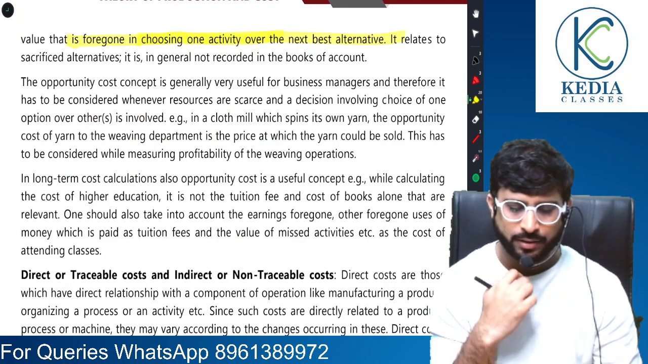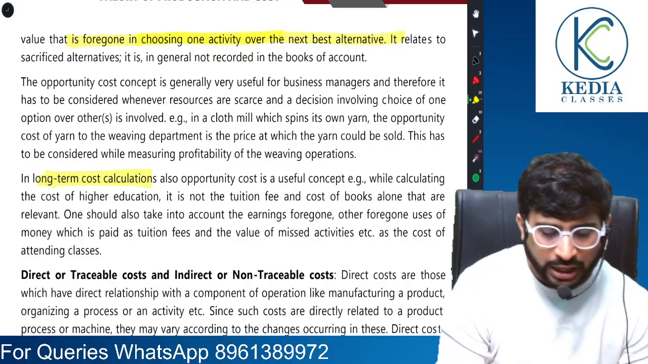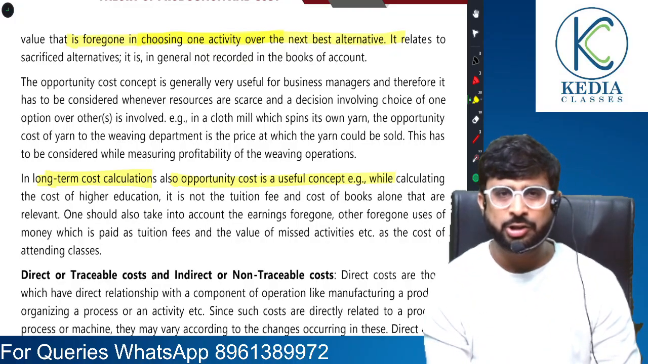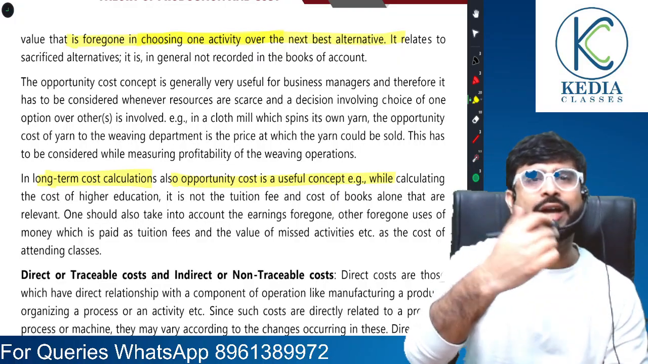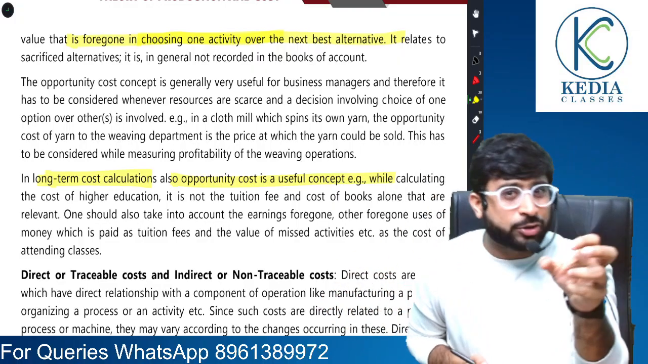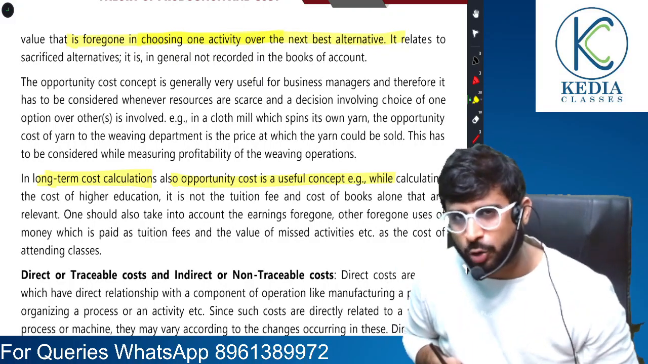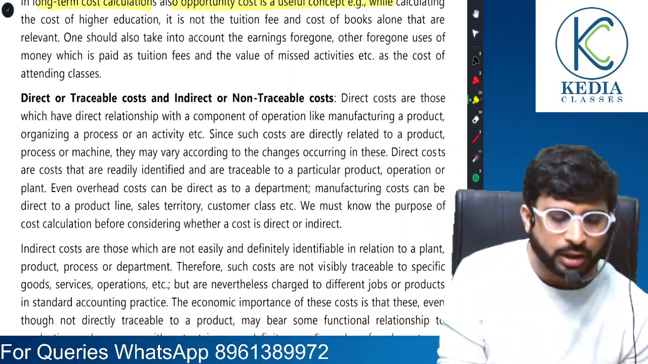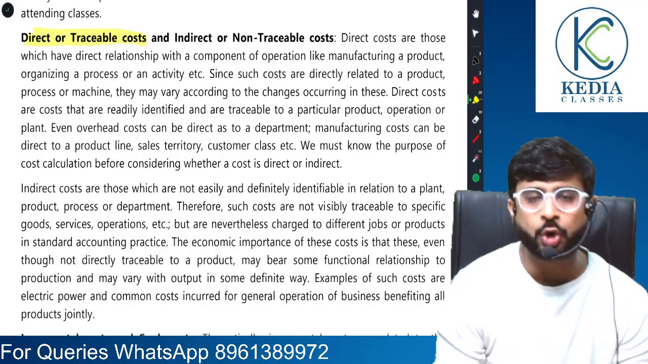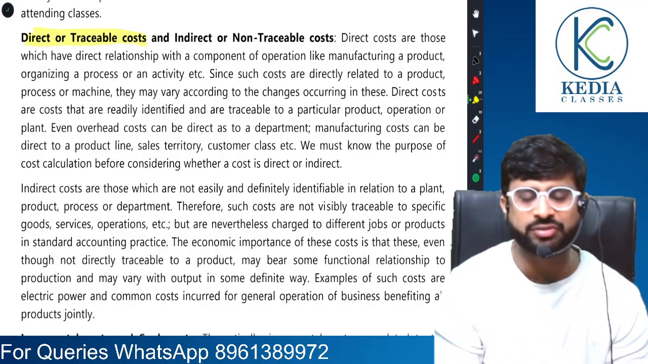Now, in long term cost calculations, opportunity cost is also a useful concept, right? For example, if I pursue higher education, how much would I pay? If I were to do business now, how much would I actually have to pay? So a kind of cost benefit analysis can be done, right? Now, there are two other concepts: direct or traceable costs and indirect or non-traceable costs.